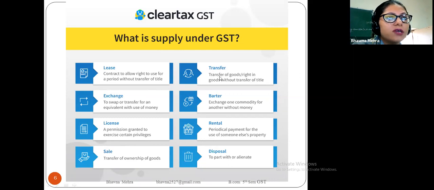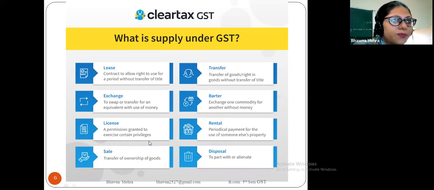Now come to the transfer of goods and right in goods without transfer of title. Exchange: to swap or transfer any equivalent with the use of money. When we have to exchange the goods with the use of money, that is exchange. Under the barter system, we exchange one commodity for another without money. In exchange, we transfer one good with the use of money, and in the barter system we exchange a commodity with another commodity without the use of money.